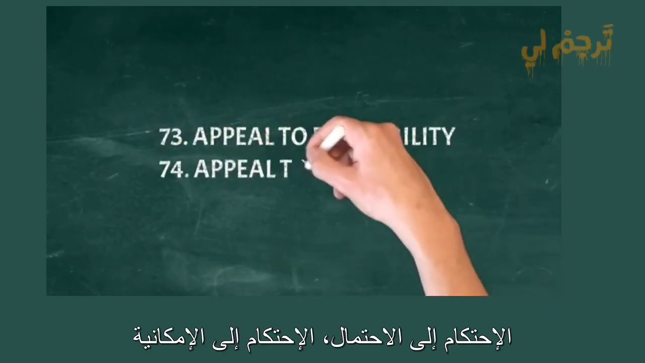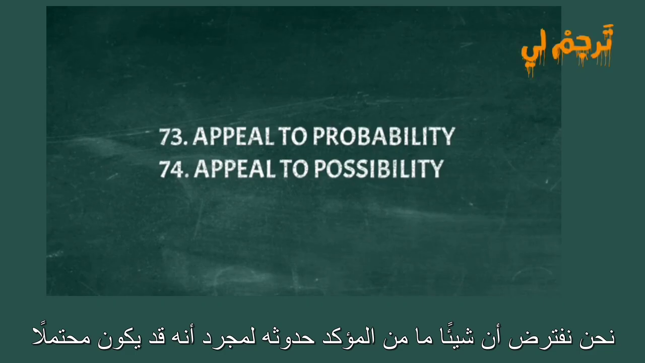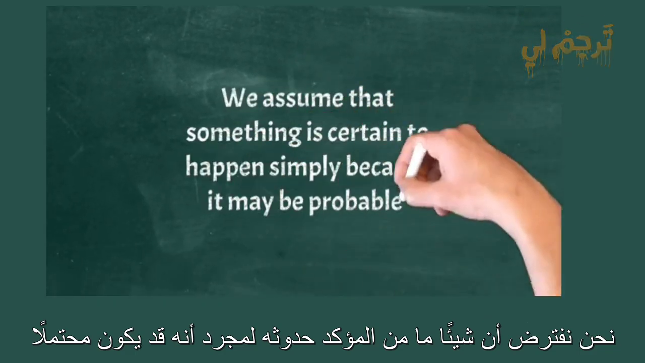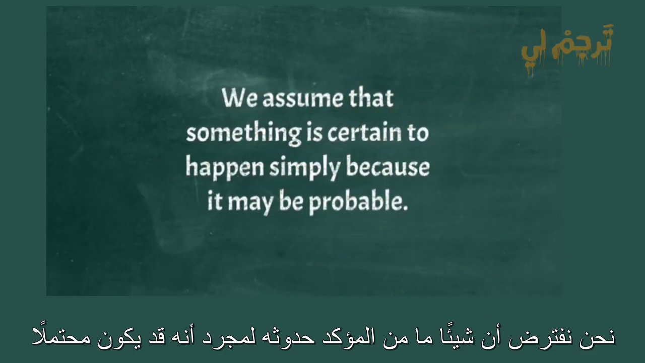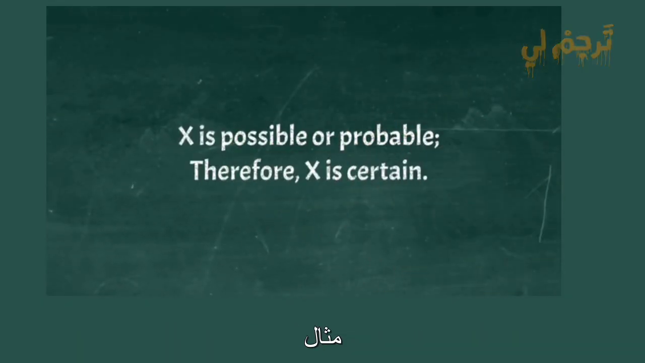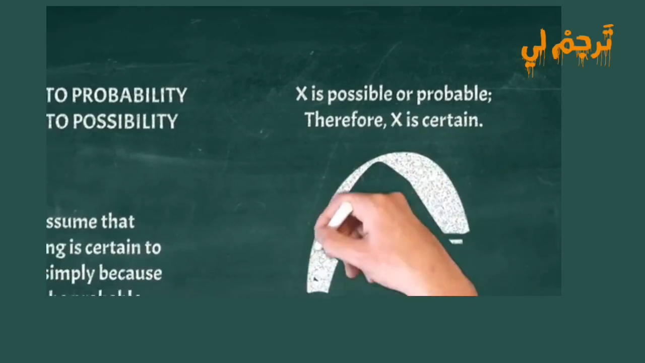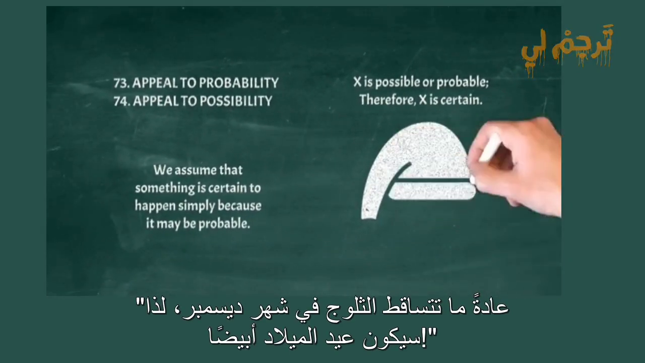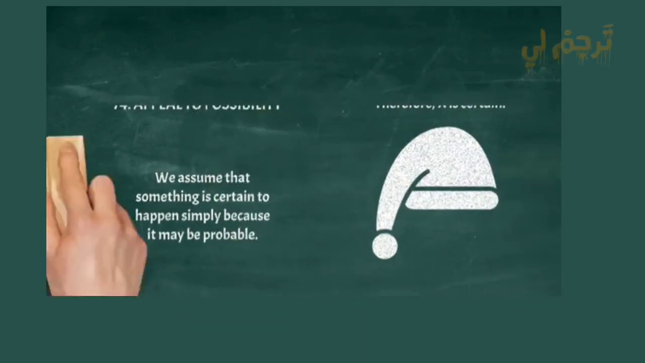Appeal to probability, appeal to possibility. We assume that something is certain to happen simply because it may be probable. The general structure would be, X is possible or probable, therefore, X is certain. Example: It usually snows in December, so we're going to have a white Christmas.